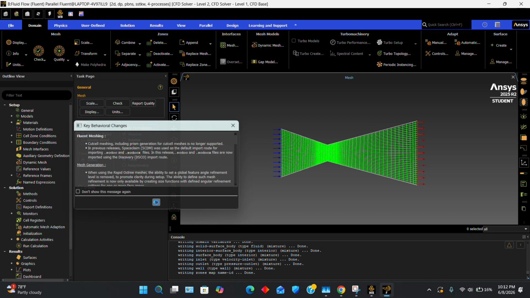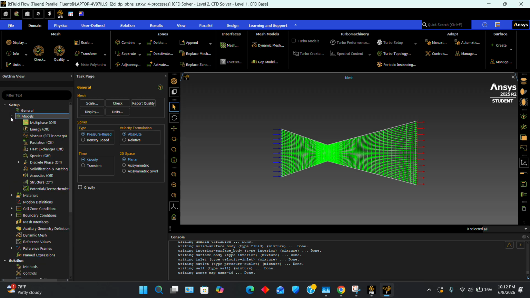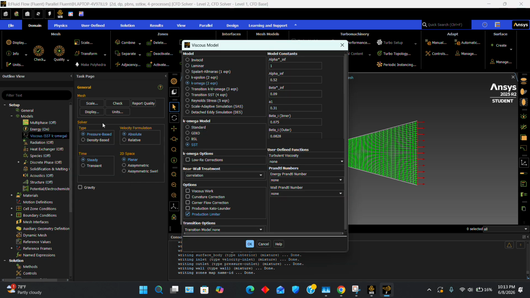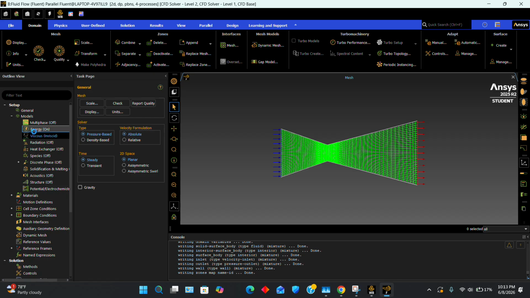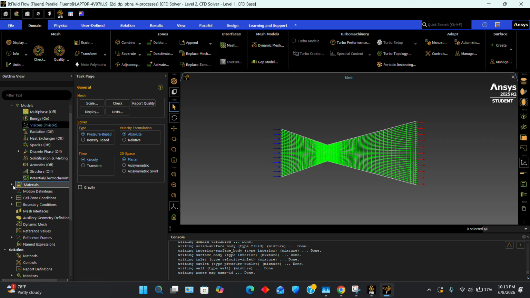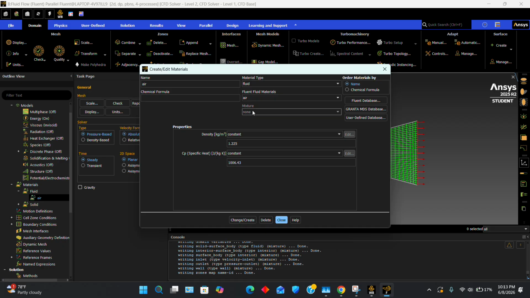Okay, so off of the top of my head, we are going to change. So we're going to come here, turn the energy equation on. We're going to change the method to inviscid. And then we're going to go over to materials, fluid, air. And we're going to change the density to ideal gas. That should be good.